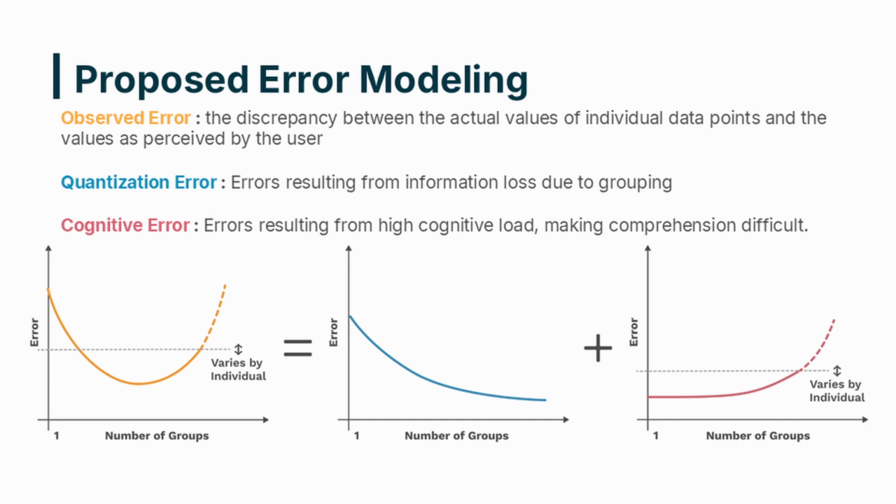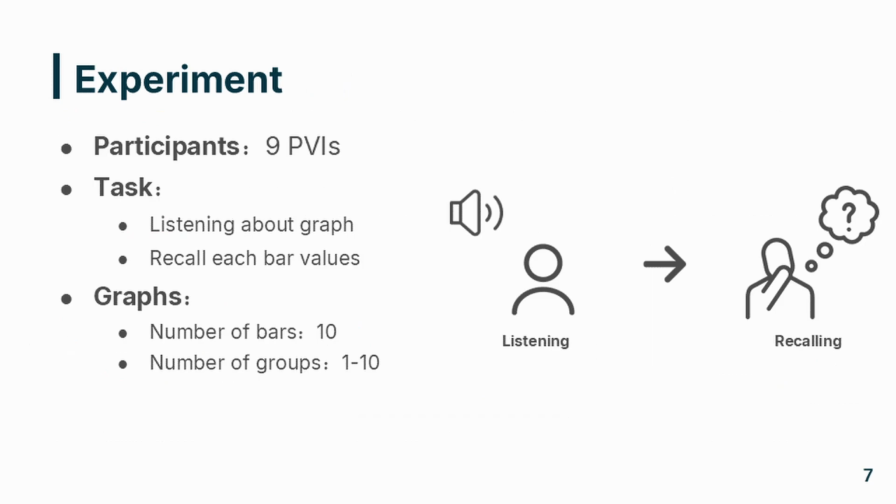The quantization error, highlighted in blue, represents a loss of detail, which decreases as the number of groups increases. The cognitive error, highlighted in red, represents the loss resulting from high cognitive load making comprehension difficult. For the survey, 9 PVIs participated.